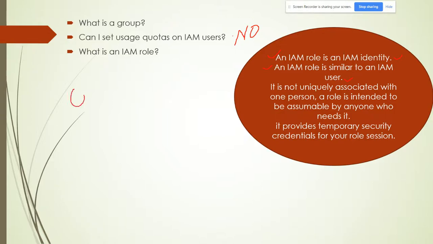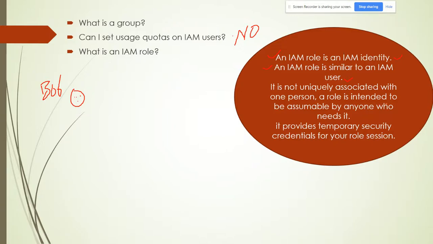If you create a user, like I created yesterday, Bob, then Bob is uniquely assigned to a team member whose name is Bob. But an IAM role is not associated with any specific identity or one person. When we use it, I'll give the scenario.